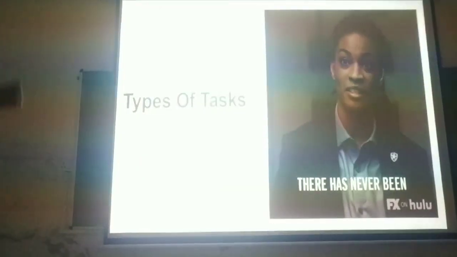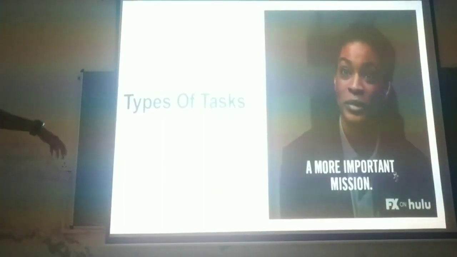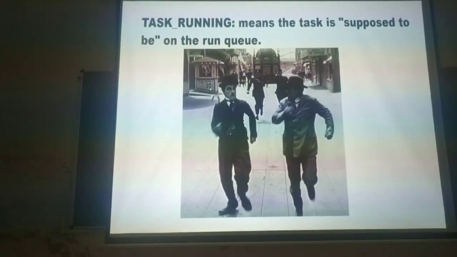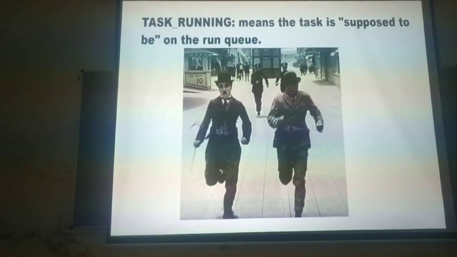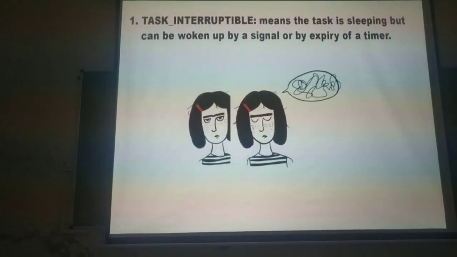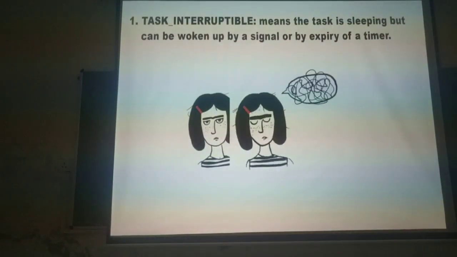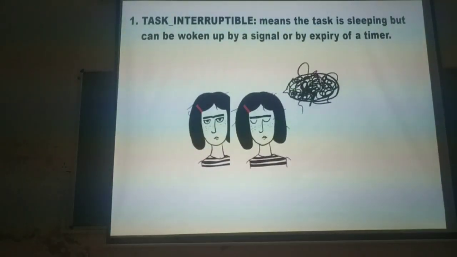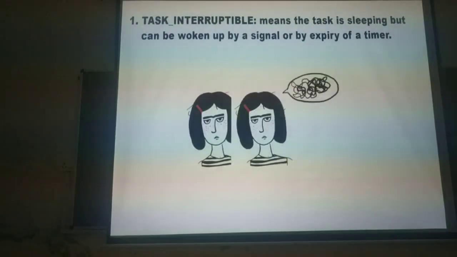So let's understand the types of tasks. There are many kinds of tasks here. The first task is task running. All the processes, all the tasks that are in running state are called task running. Next, task interruptible. These tasks are running, but if any interrupt comes in between, then these tasks will stop their process and give priority to the task which has interrupted them.